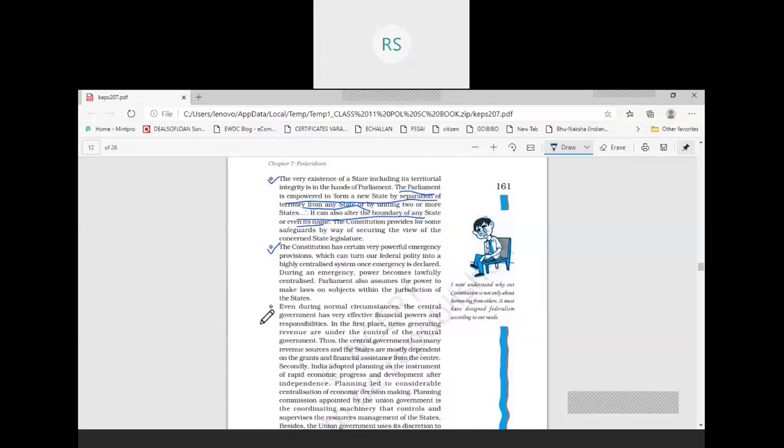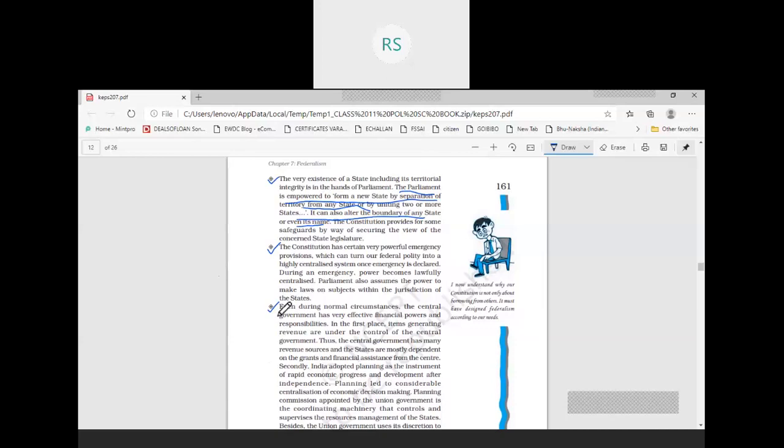Now we can see that emergency situations occur very rarely, isn't it? So that may be the need of the hour. In the time of emergency, in the time of exigency, we need protection, and in order to protect the people of the country, there may be a need to make the center more powerful.